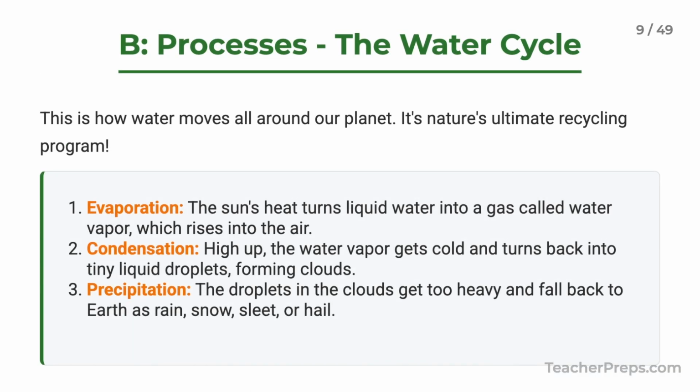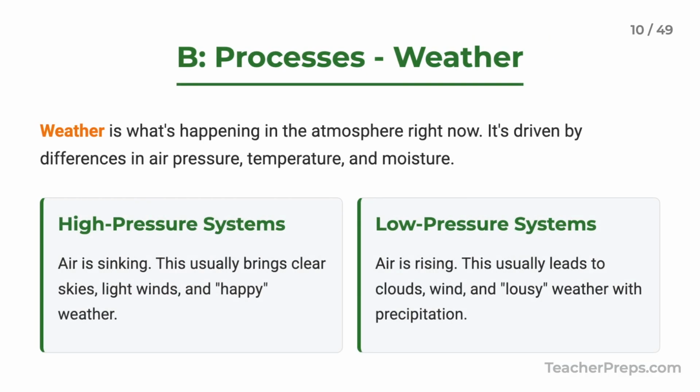Just like rocks, water also has a cycle. It starts with evaporation. The sun heats water and it becomes a gas. Then condensation. That gas cools and forms clouds. And finally, precipitation. When the clouds get too heavy, we get rain or snow. And all that happens in our atmosphere, which creates our weather.